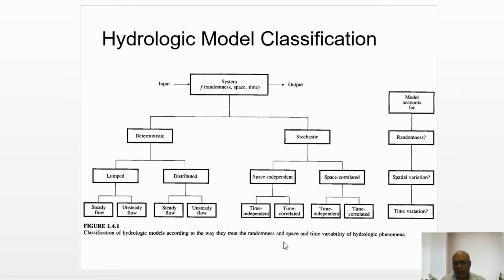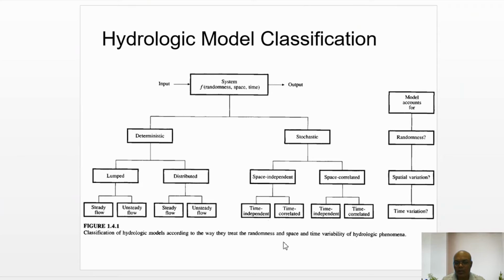So in a hydrological system, any hydrological model can be classified as physical, based on physics, or based on analogy, or based on abstraction.